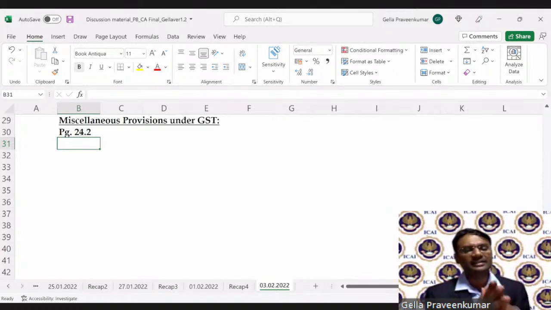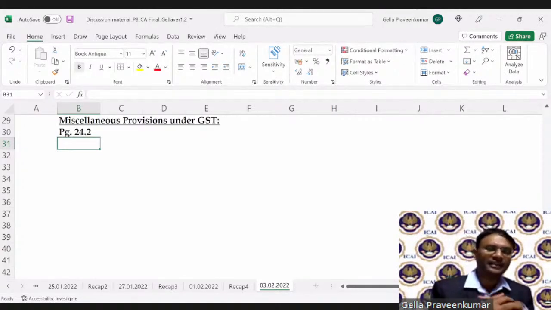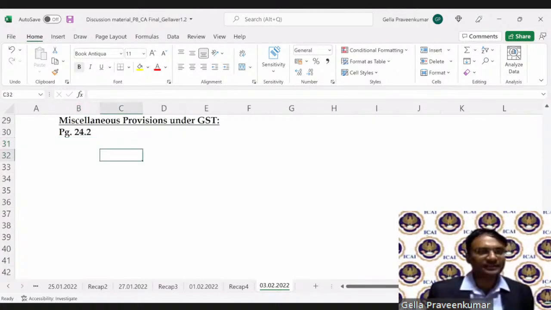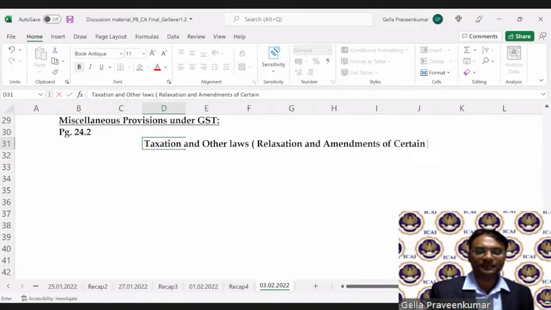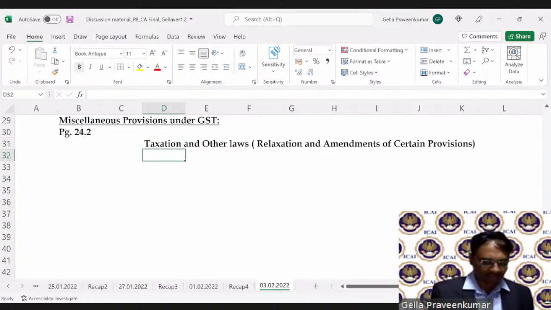Like the provisions under section 160, 164, 168. There is one beautiful topic called taxation and other laws, relaxation and amendments of certain provisions. This is one provision which is connected with section 168A.